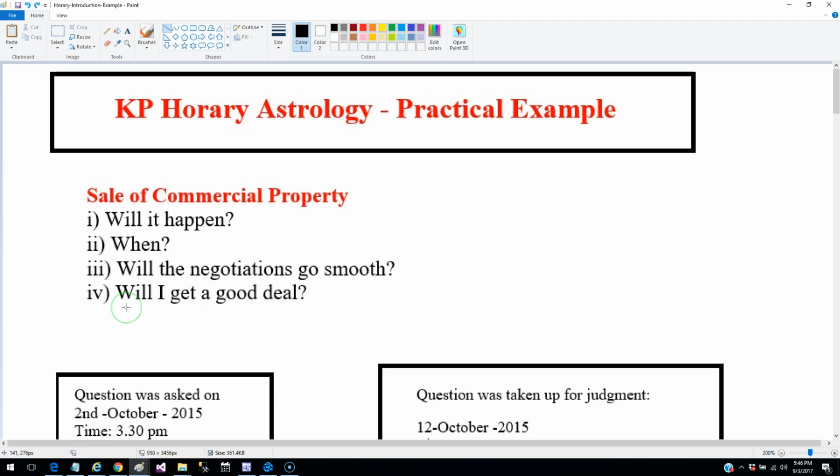And finally, of course, when the deal is sealed and if the property is able to be disposed of, whether the person asking the question will eventually get a good deal or not. So these are all concerns that are related to the main question.